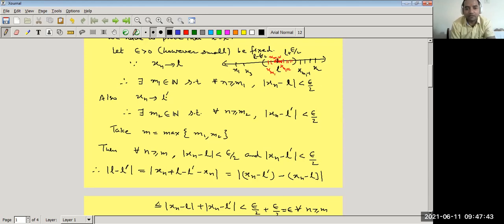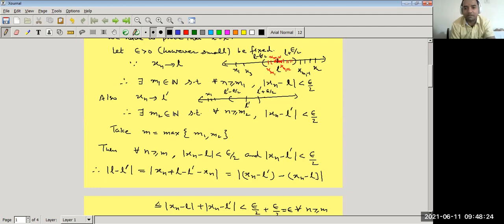Also, xn converges to L dash. So the same thing happens with the number L dash also. We take a neighborhood around L dash of radius epsilon by 2, from L dash minus epsilon by 2 to L dash plus epsilon by 2. But maybe this sequence converges after m2 terms, because for the first limit we got a positive number m1; maybe we get the same number m1 for this sequence converging to L dash, or it is different from m1.